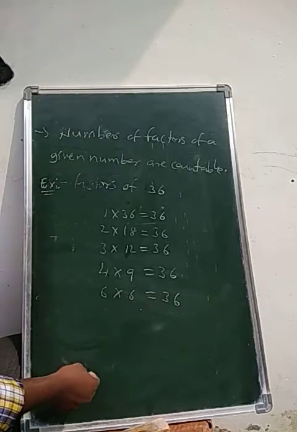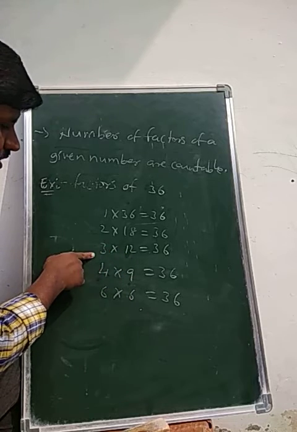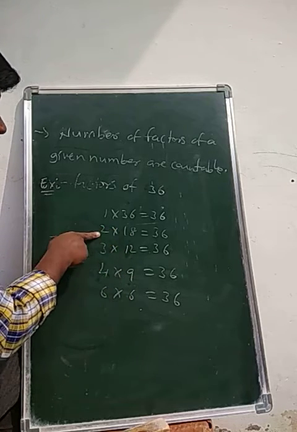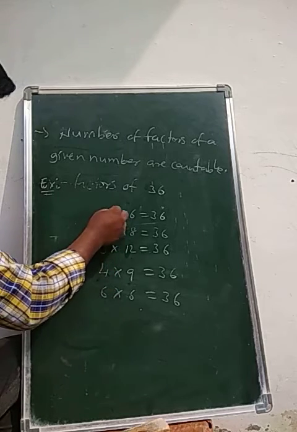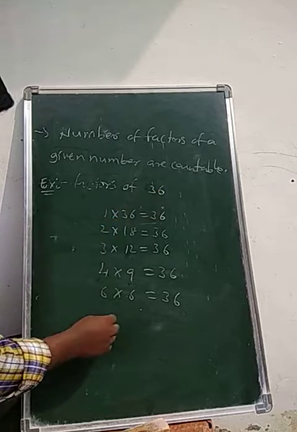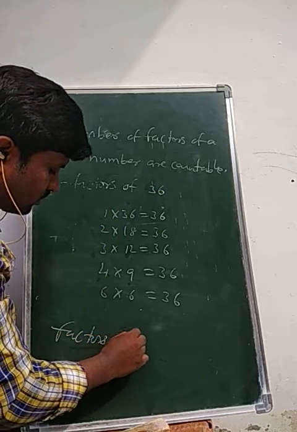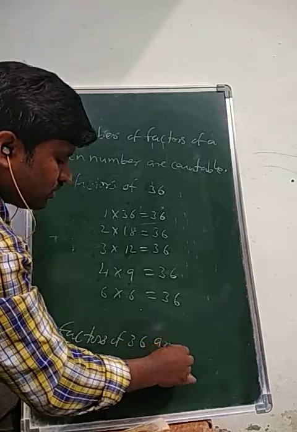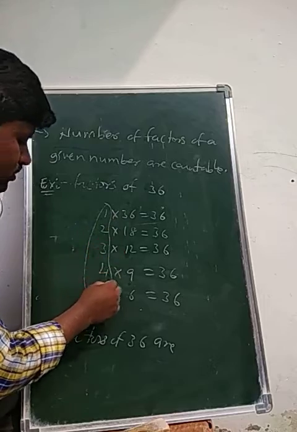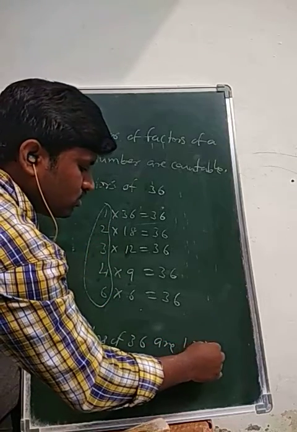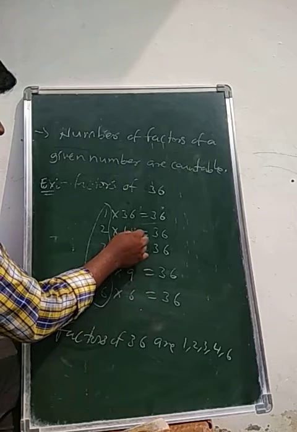Again 9 4s are 36, 12 3s are 36, 18 2s are 36, 36 1s are 36. So what are the factors of 36? The factors of 36 are 1, 2, 3, 4, 6, 9, 12, 18, 36.